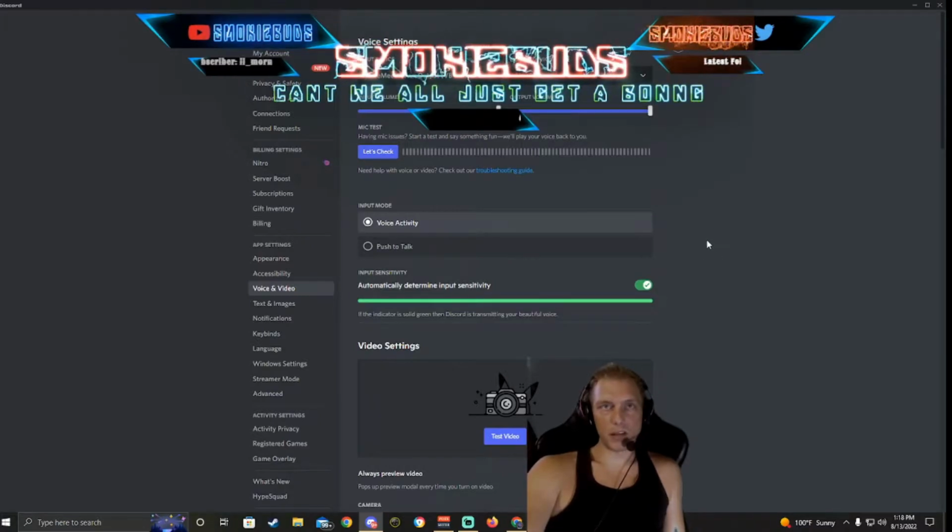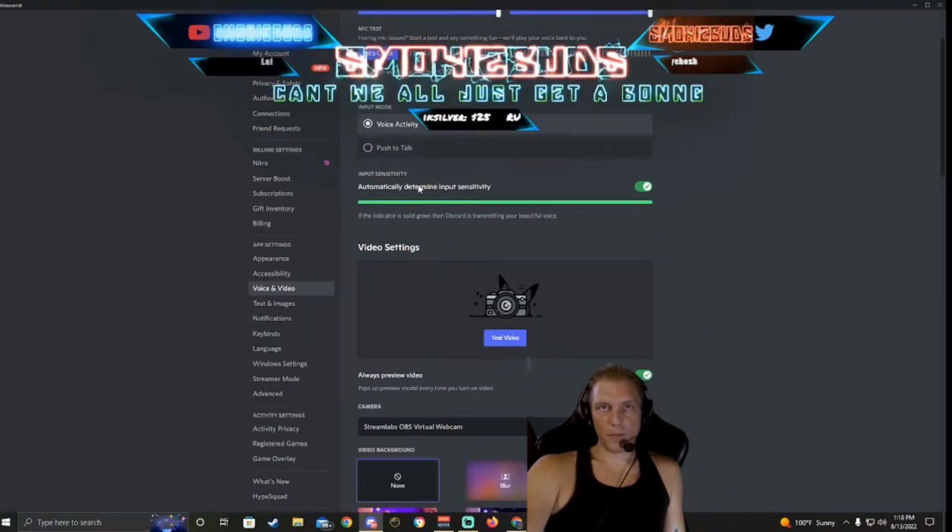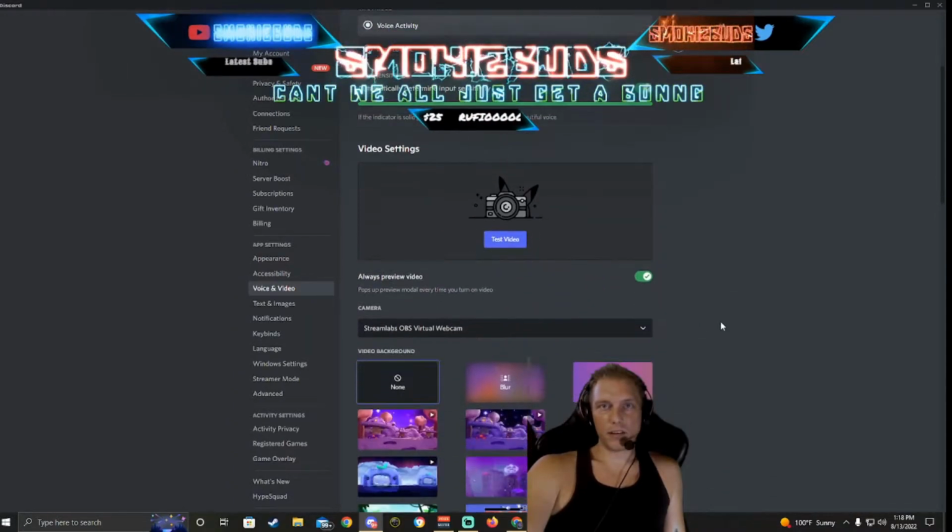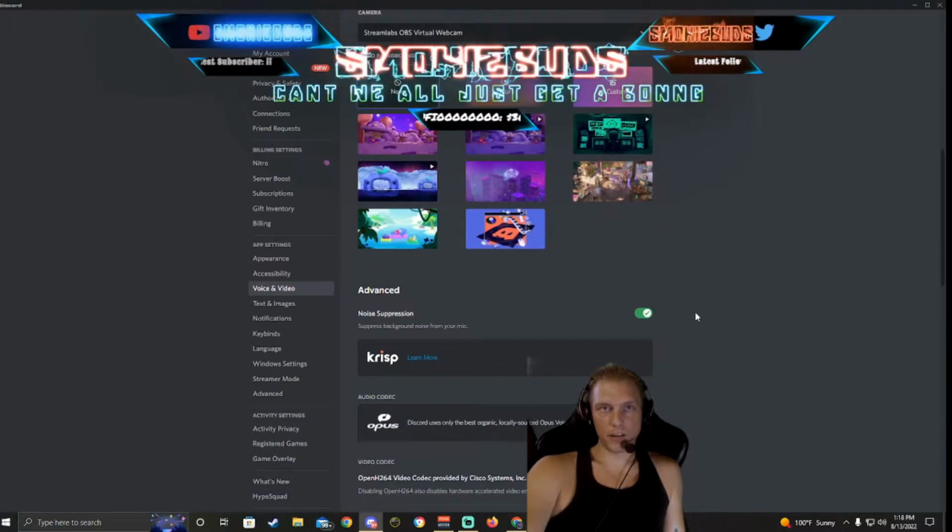You also, this is a must: make sure this is on input sensitivity. Turn that on, so that it'll automatically determine the input sensitivity. Come on down here. Another important thing for the voice chat is noise suppression. Use this Eclipse technology. So go ahead and click that on, and any background noises, like if you're dropping a pin on the table, or somebody in the background spontaneously combusted right in front of you, we won't hear it.